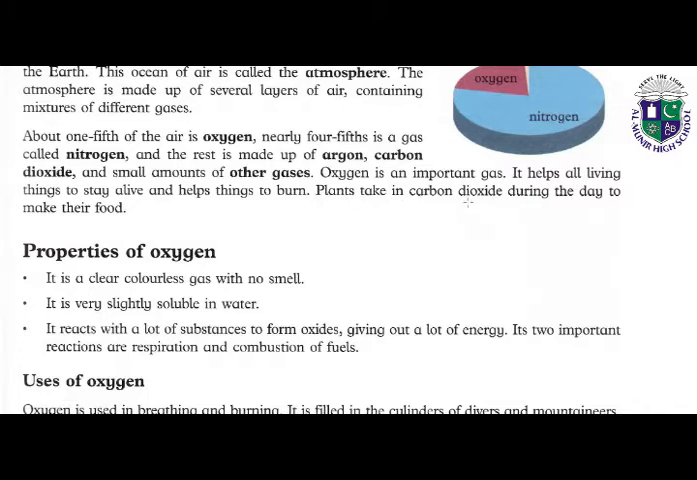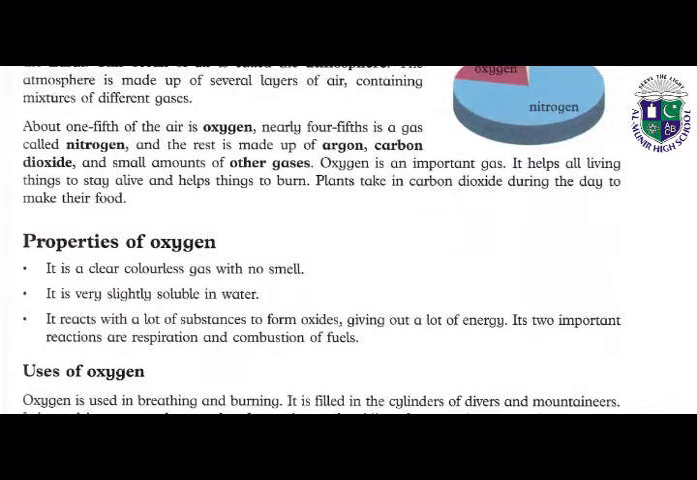Plants take in carbon dioxide. We have discussed in our previous chapter that plants need carbon dioxide during the day to make their food. So plants use carbon dioxide in the photosynthesis process. So oxygen and carbon dioxide are very important gases for plants and human beings as well.